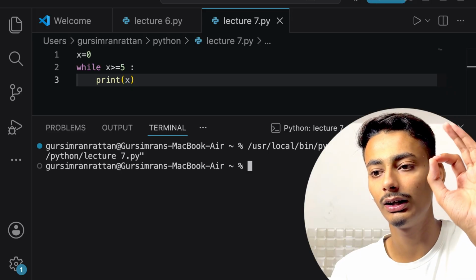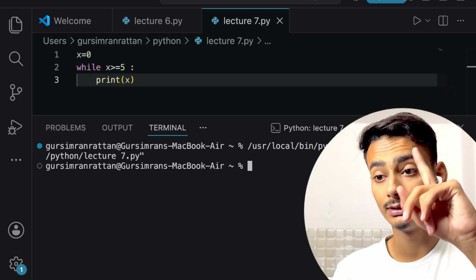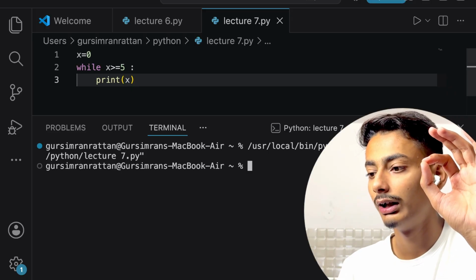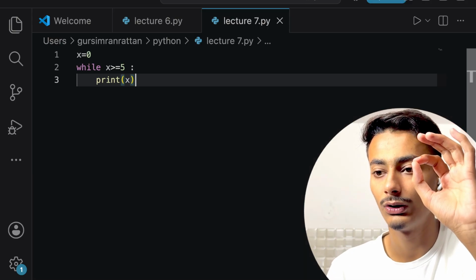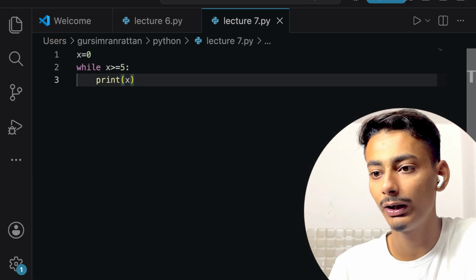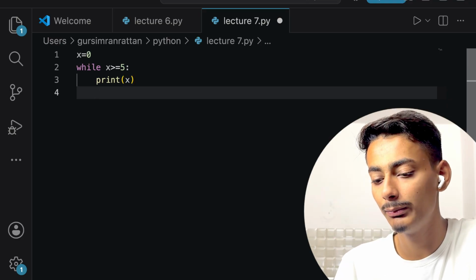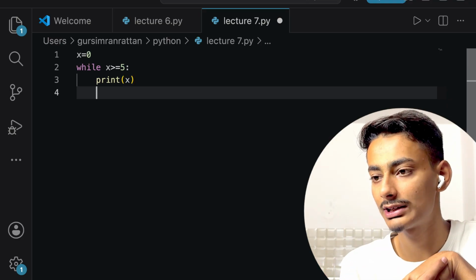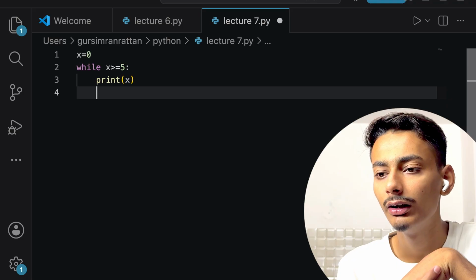See, nothing has been printed, just because the condition is not right. After the print, I will also handle the infinite loop, which is why nothing is getting printed.